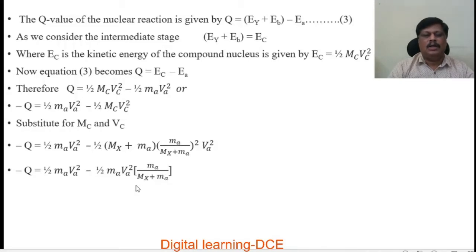Again, minus Q is equal to half MAVA square, which is common.